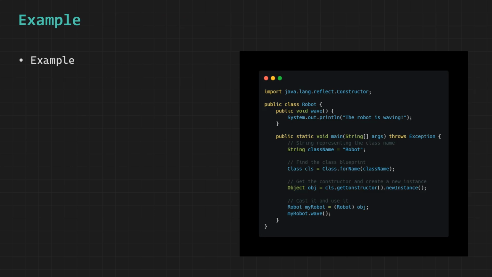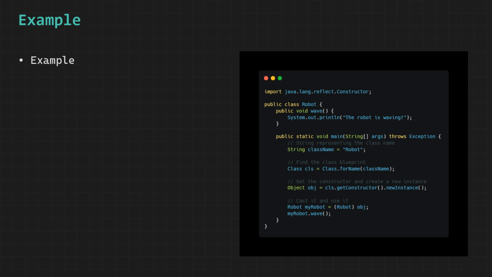This example demonstrates one of the most powerful and dynamic features of Java, known as reflection, where instead of directly creating objects using the usual new keyword, we describe what we want using text at runtime and let the program figure out how to construct and use the object, which makes the code far more flexible and adaptable, especially in frameworks, libraries, or systems where the exact classes may not be known beforehand.